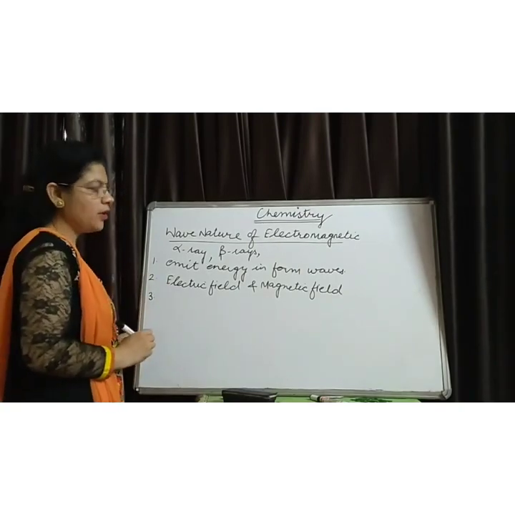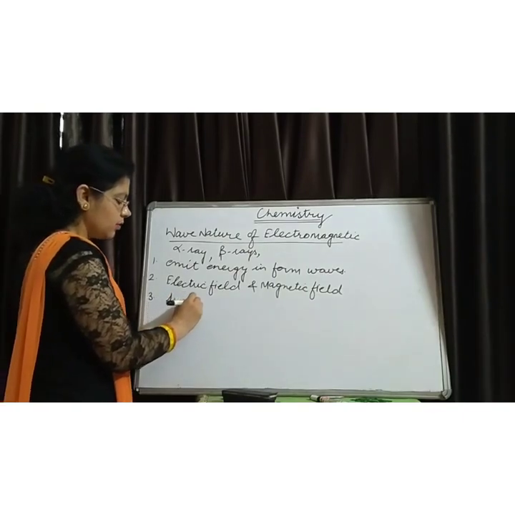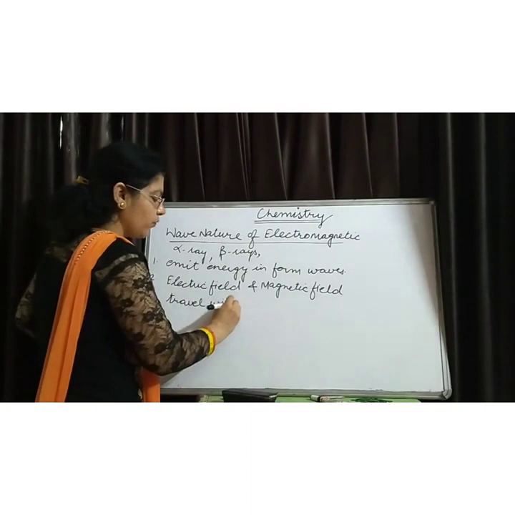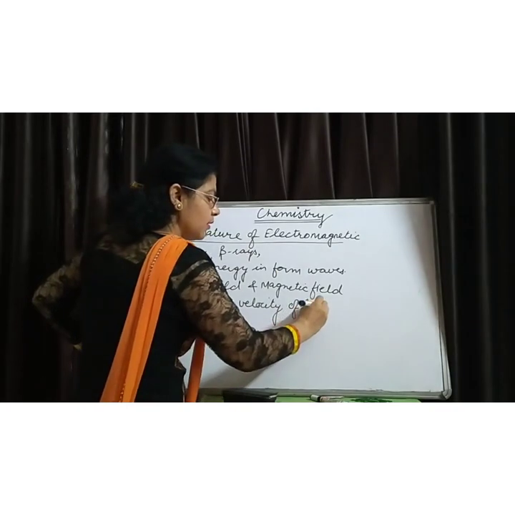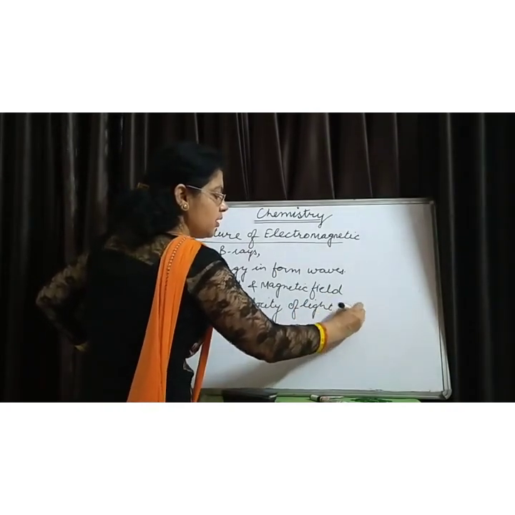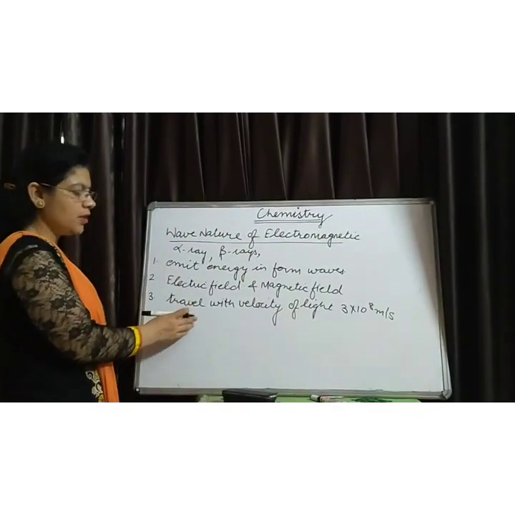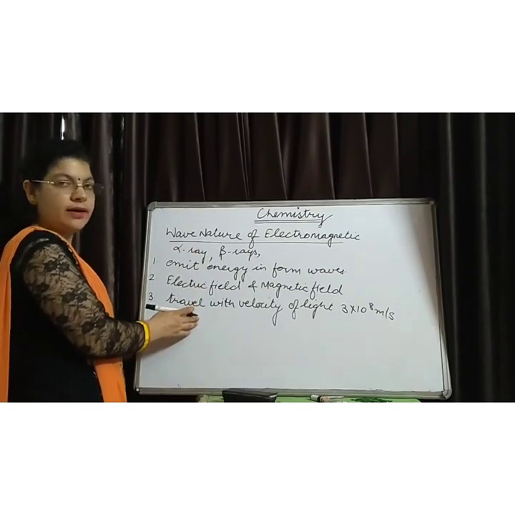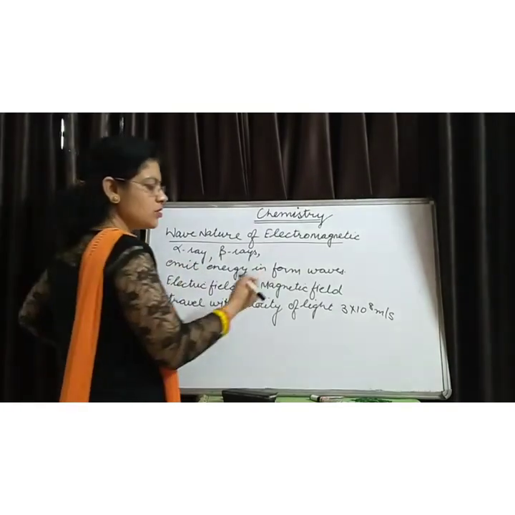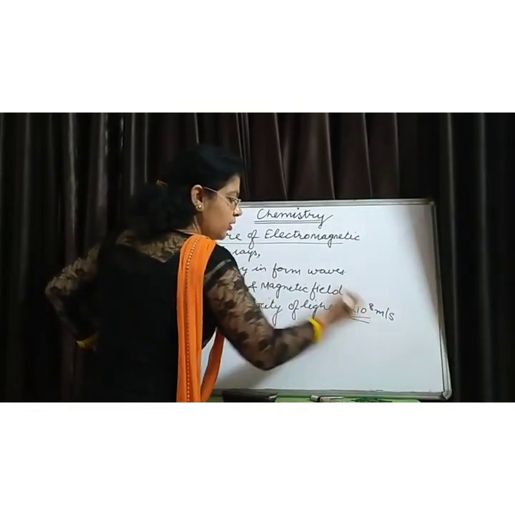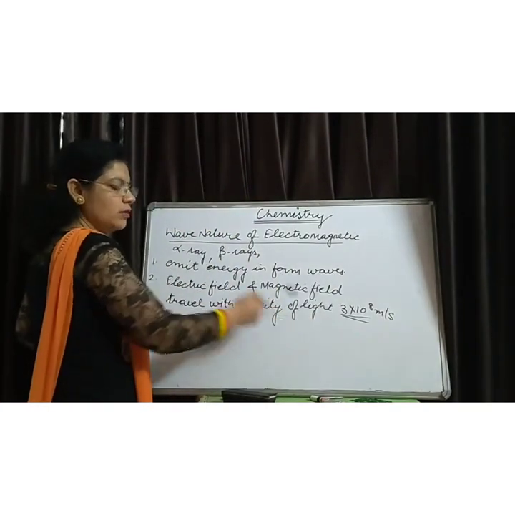And the next property of these radiations is that all these rays travel with the velocity of light, and the velocity of light is 3 into 10 raised to power 8 meter per second. It means all these radiations move with constant velocity, that is 3 into 10 raised to power 8 meter per second, which is the velocity of light.